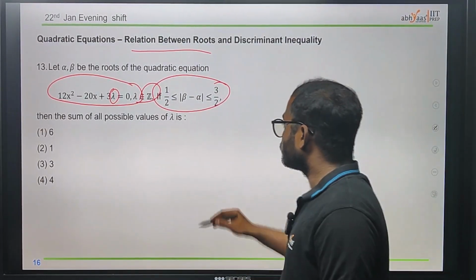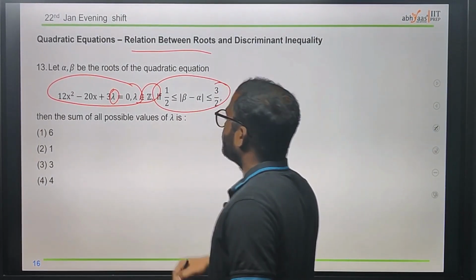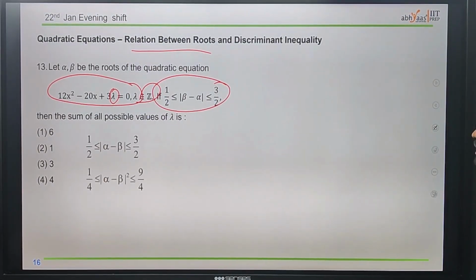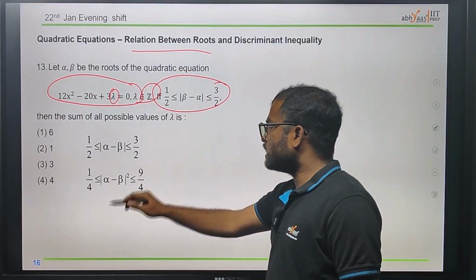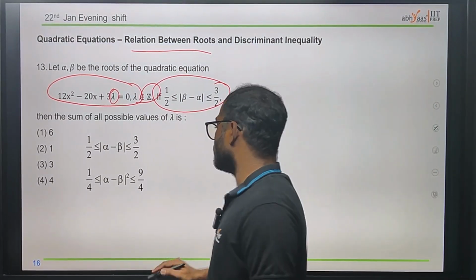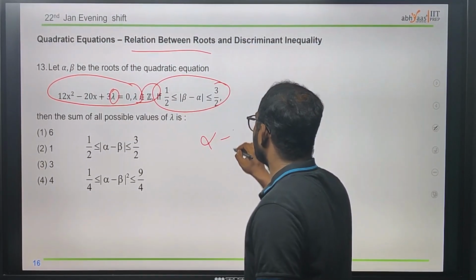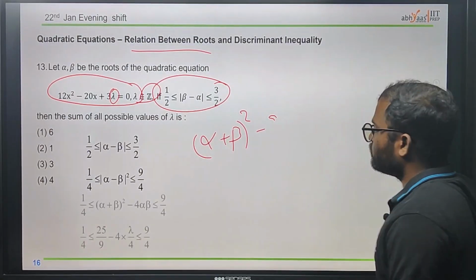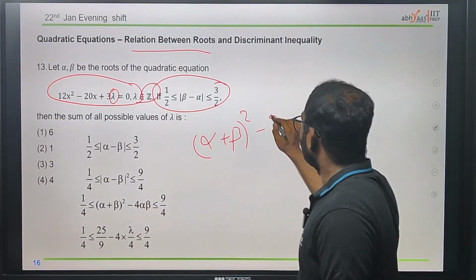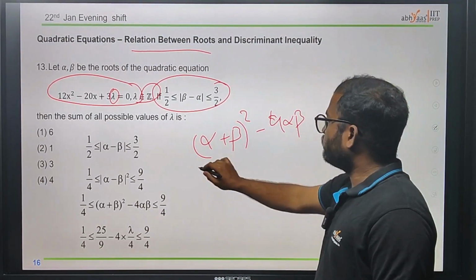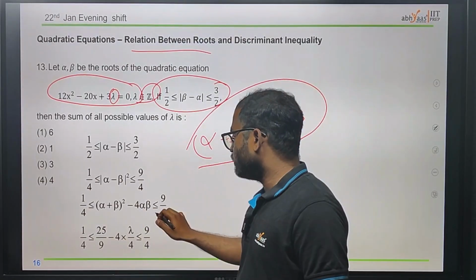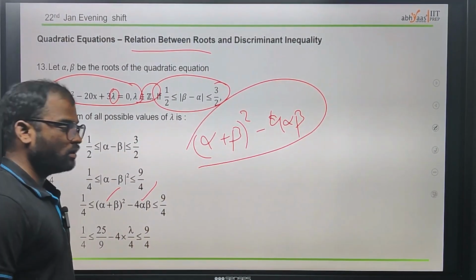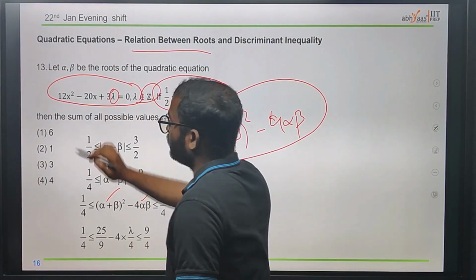First see here, we got beta minus alpha. We can write it as alpha minus beta as well. Squaring on both sides, we will have alpha minus beta whole square. We can write this as alpha plus beta whole square minus 4 alpha beta. Now we know this is the sum of roots and this is the product of roots. We can take them from this quadratic equation.